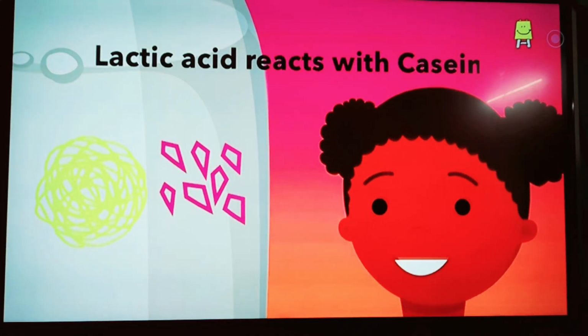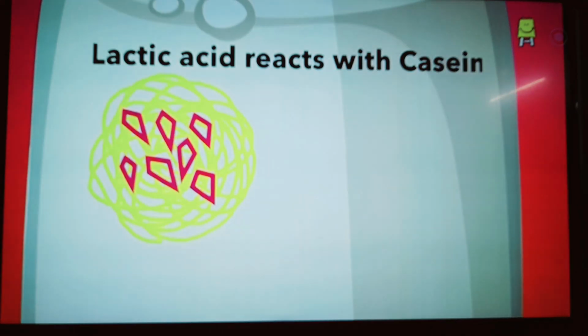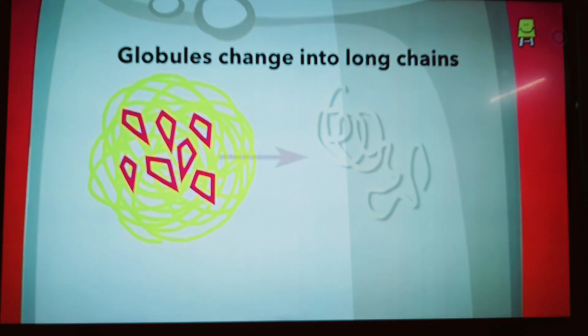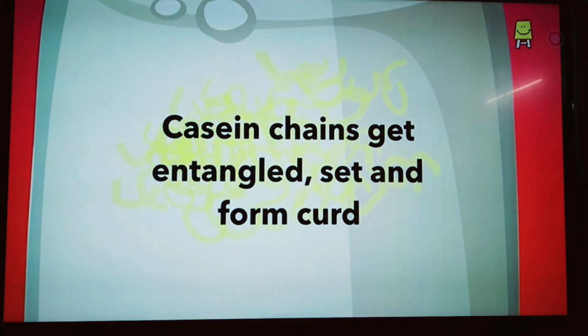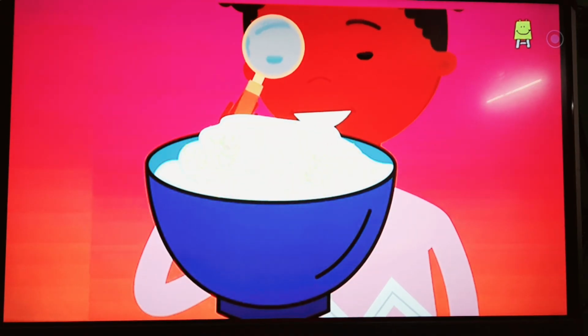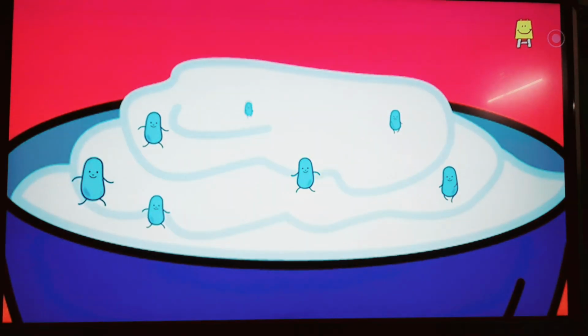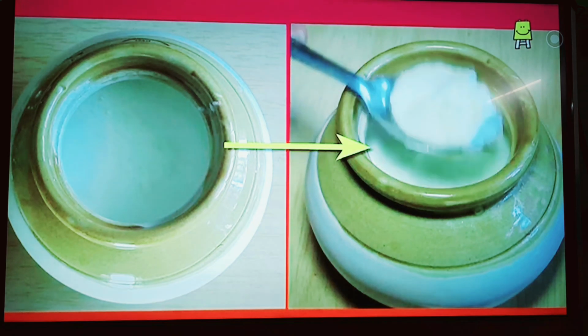This lactic acid reacts with the milk protein casein. It changes the molecular structure of casein. The globular shape of casein changes into long chains. These chains get entangled and slowly set and form curd. Lactobacillus bacteria multiply very quickly and are able to convert all the milk into curd in a few hours. This is how our milk turns into curd.